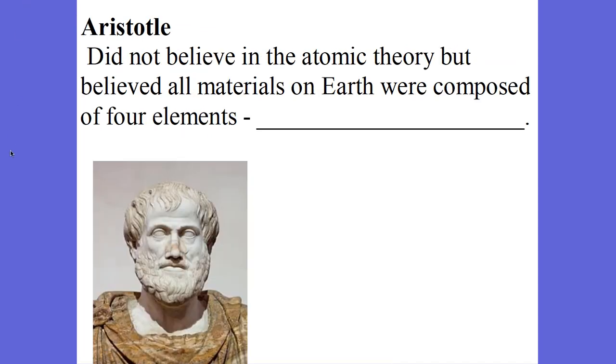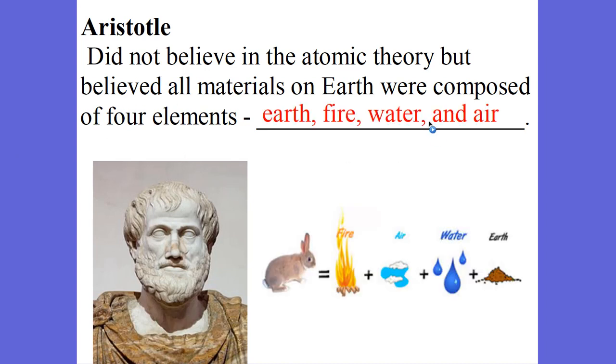But then there was this guy named Aristotle, who lived about 350 years before Christ. Remember, he had his own school, his Lyceum school, the Peripatetic school of philosophy. He loved to play with Plato, didn't he? And what Aristotle believed is that he didn't believe in the atomic theory, in this atomos theory, but he believed that all materials on Earth were composed of four elements: earth, fire, water, and air. Boom! And so a bunny made of each one of these elements.